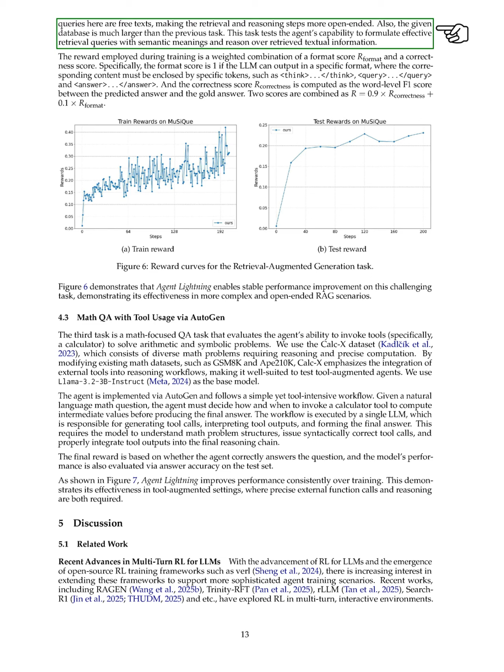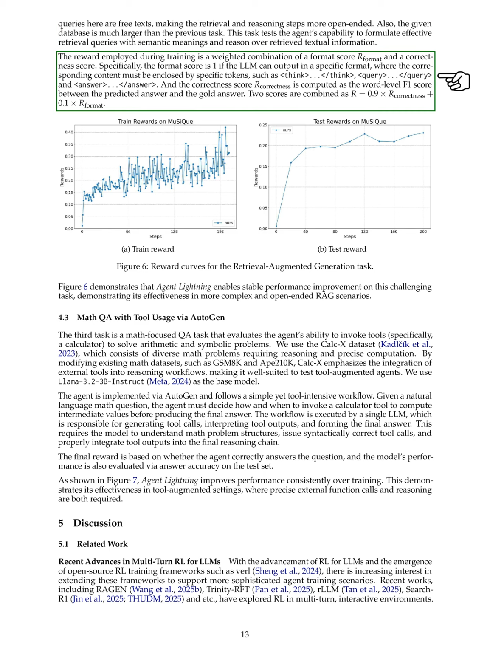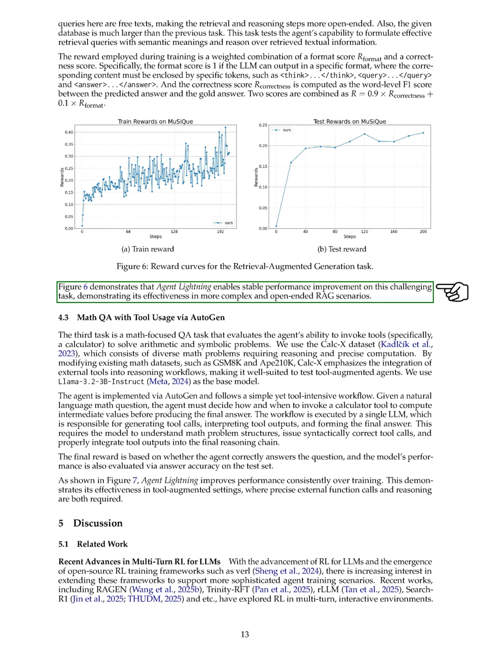This task assesses the agent's ability to create effective retrieval queries with meaningful semantics and to reason over the retrieved text. During training, we use a reward system that combines a format score and a correctness score. The format score is 1 if the LLM outputs in a specific format, with content enclosed by designated tokens. The correctness score is calculated as the word-level F1 score comparing the predicted answer to the correct answer. We combine these scores to evaluate performance. Our results show that Agent Lightning consistently improves performance on this challenging task, highlighting its effectiveness in complex RAG scenarios.